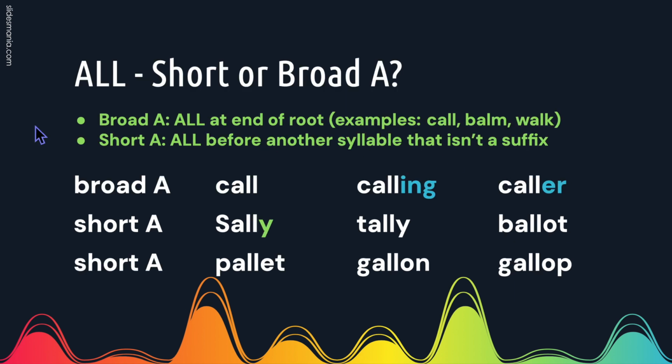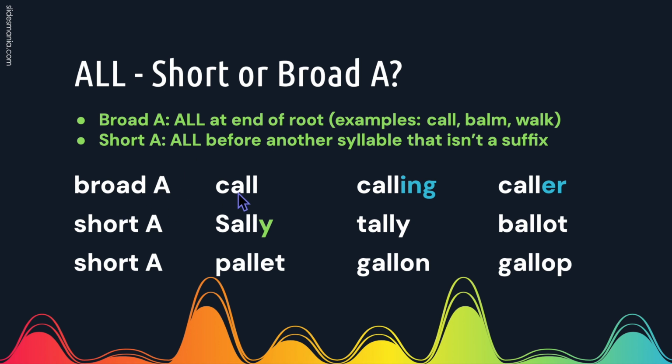If you're looking at a word that has A-L-L in it, and you're trying to decide, do I want the short A sound or the broad A sound, remember these rules. If A-L-L comes at the end of a root, try the broad sound. If A-L-L comes before another syllable that isn't a suffix, try the short sound.